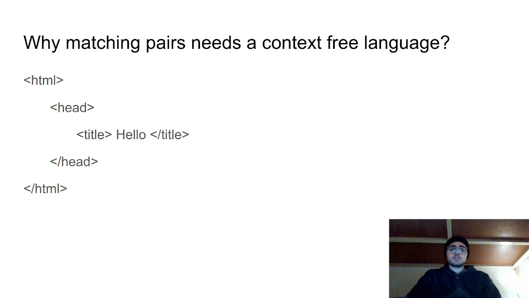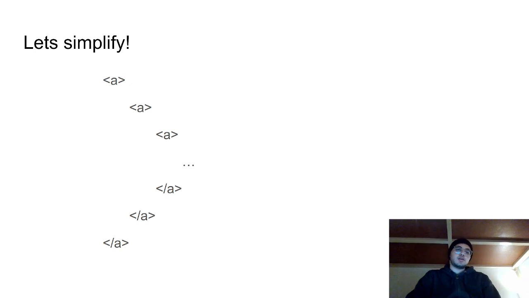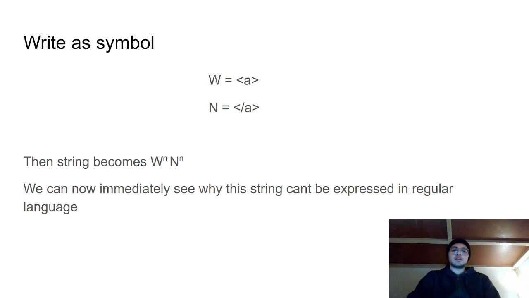So let's talk about why we need a context-free grammar to be able to match this HTML. To understand why, I will give a very basic example. Let's remove all the different tags. Let's say we have only one type of tag, so something like this. Okay, and then let's assign a word for each of the two tags, the opening and closing tags, W and N, and then the string becomes W bar N and N bar N.